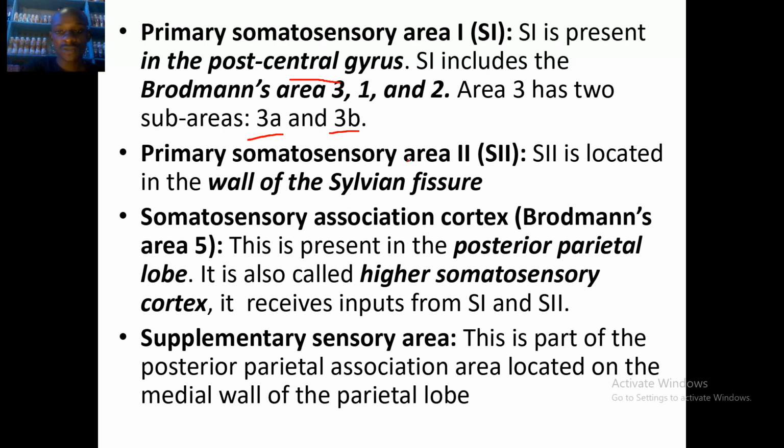How about the primary somatosensory area 2? The primary somatosensory area 2 is located in the wall of the Sylvian fissure. The somatosensory association cortex, that's the Brodmann's area 5. This is present in the posterior parietal lobe. It is called higher somatosensory cortex. It receives inputs from the S1 and the S2. Then how about the supplementary sensory area? This is part of the posterior parietal association area, located on the medial wall of the parietal lobe.